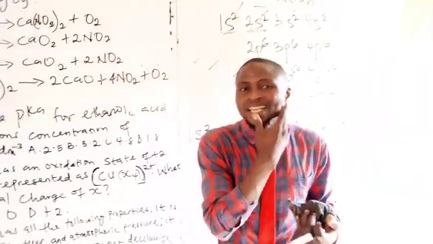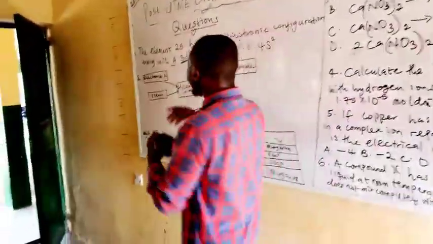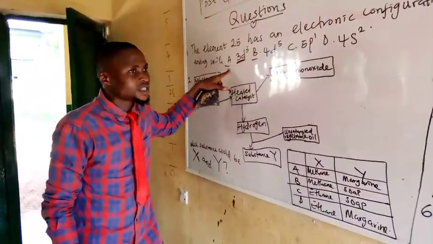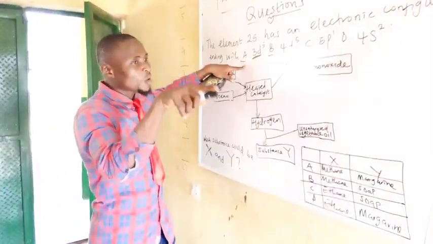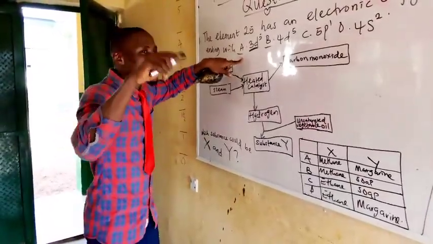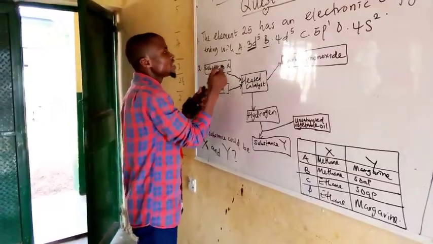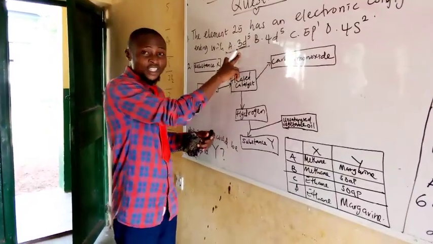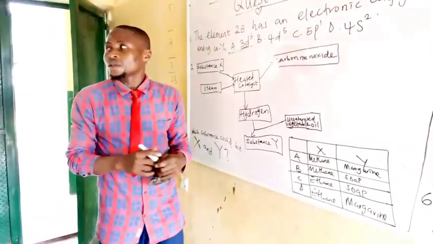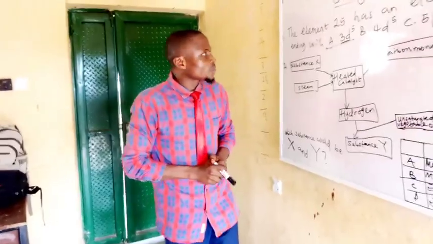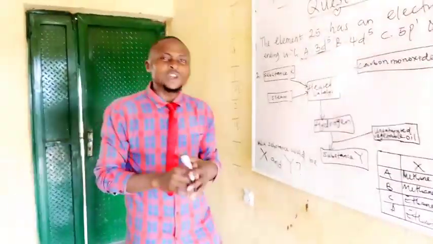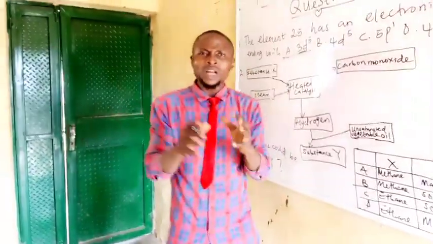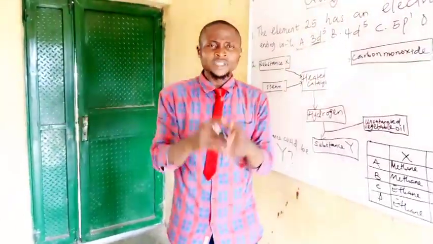Ladies and gentlemen, going back to the question, which says the element 25 has an electronic configuration ending with, if you look at the electronic configuration, the last configuration is 3d5. And that is why this is the correct answer. Alright. Continue. Good. So this is the right answer. Now to cut the long story short, that's the answer.